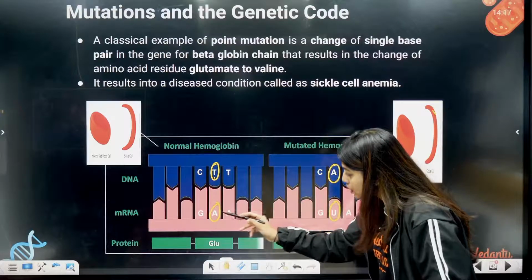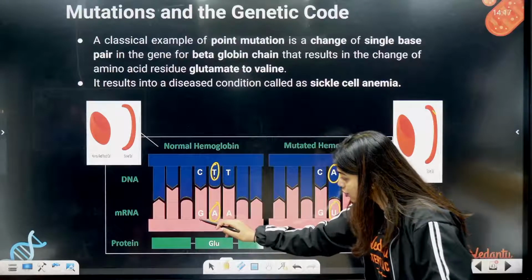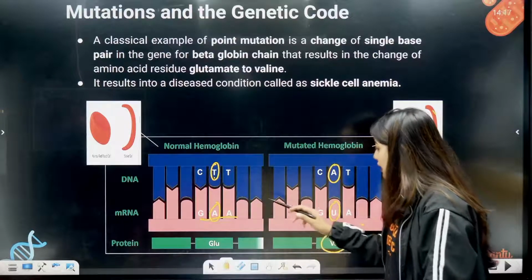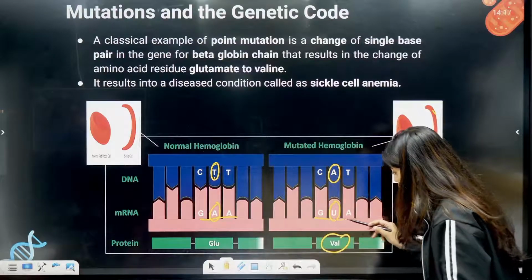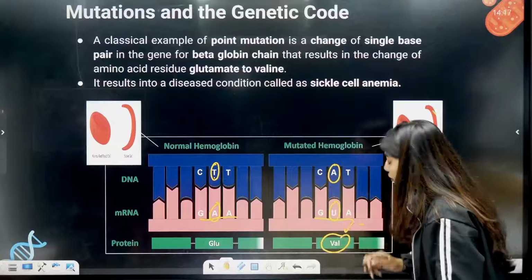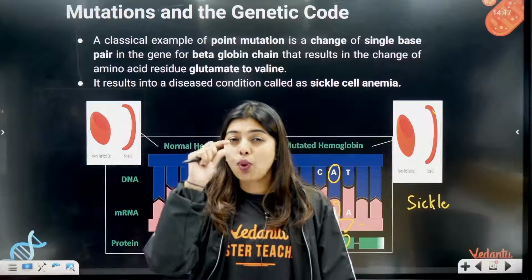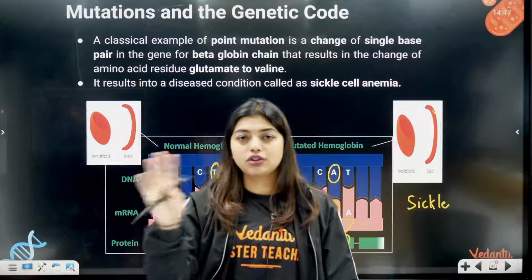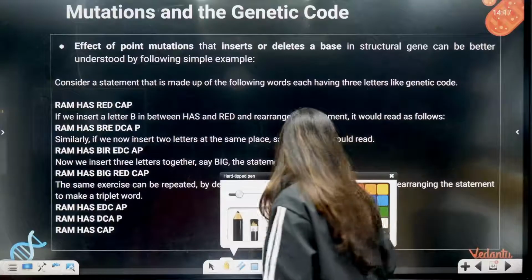How, students? Because when tRNA was reading it, tRNA understood it as GAA, and it would have coded for glutamate. But instead, tRNA understood it as GUA and it coded for valine. So this is how complicated these nitrogen bases are. One base changes, gone, mutation will happen. Okay, mutation will happen.